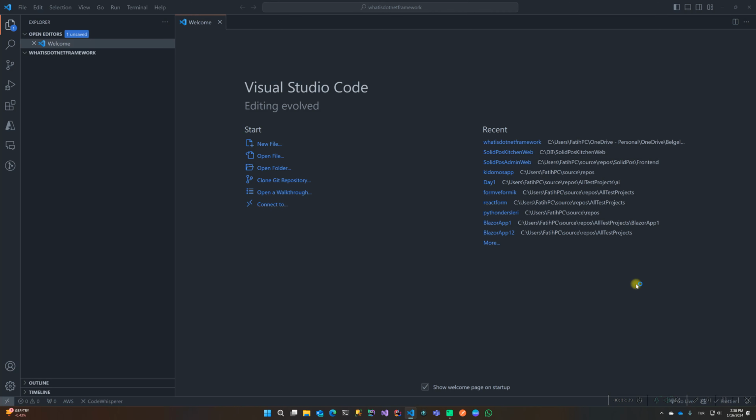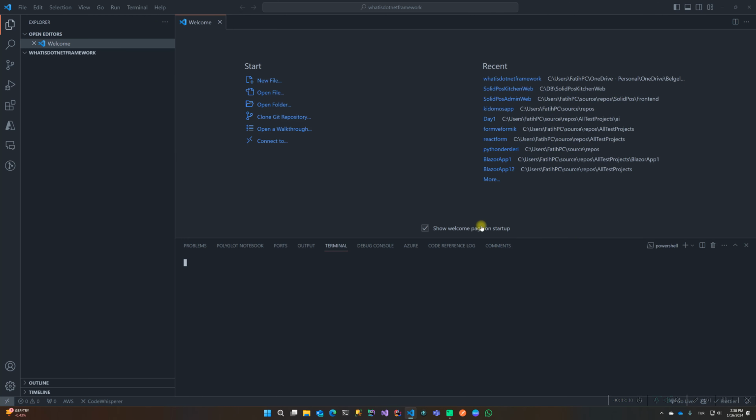This is a start screen, you know. And I open a new terminal to create a new project. I am creating a new directory on my computer and I locate my terminal to that directory.